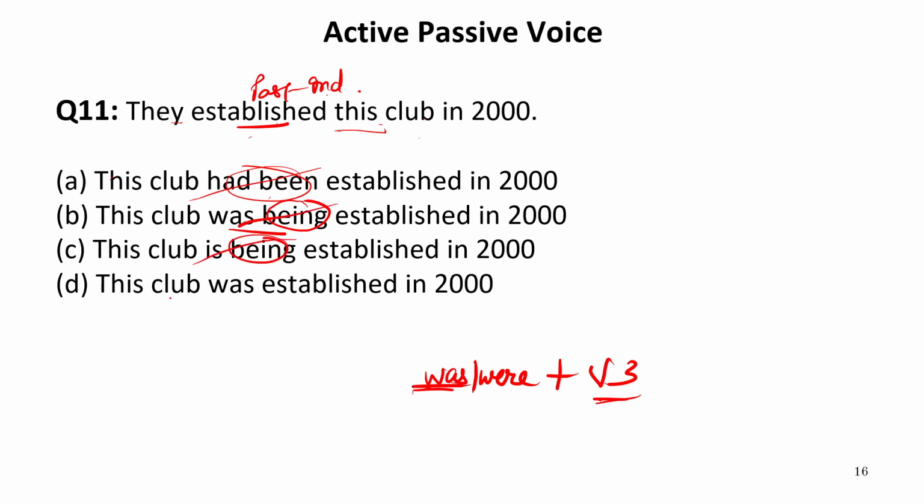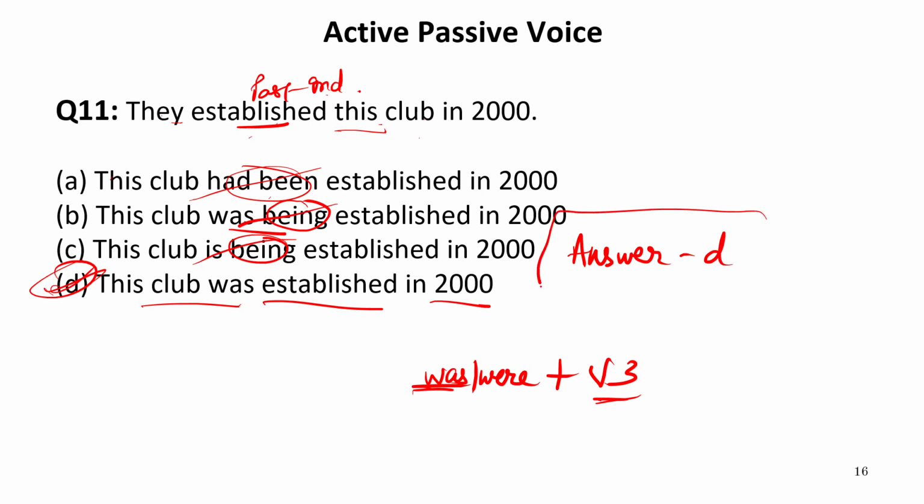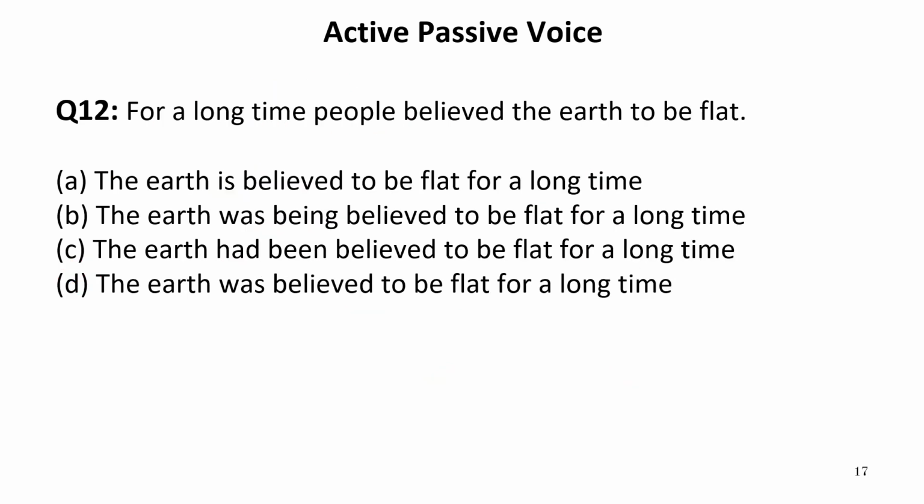This is also incorrect. The club was established in 2000. The sentence is absolutely correct. So our answer is D. So the correct passive voice of the given sentence will be, this club was established in 2000. So this will be the correct passive voice. Now let us move to the next one.